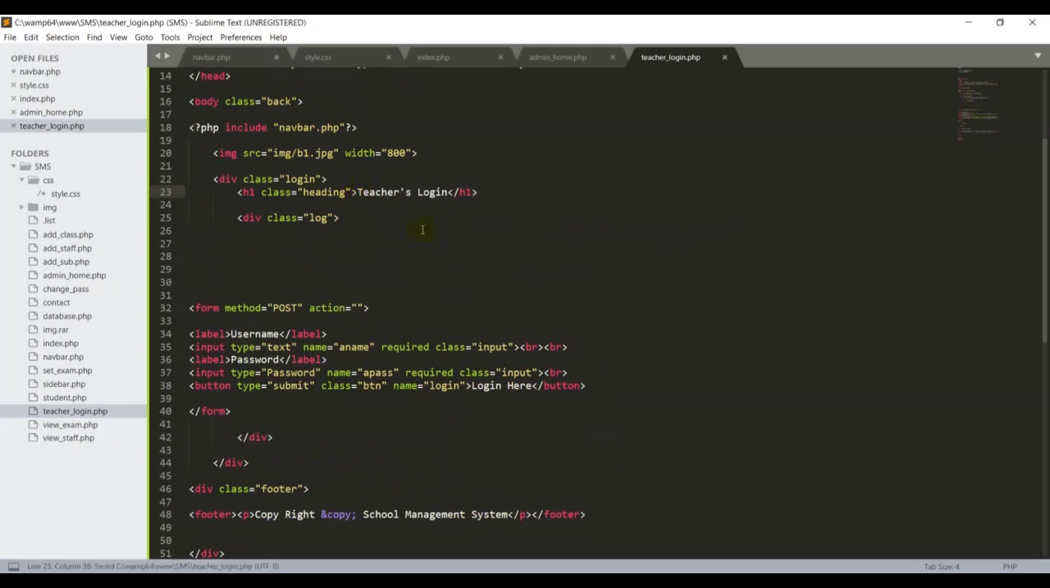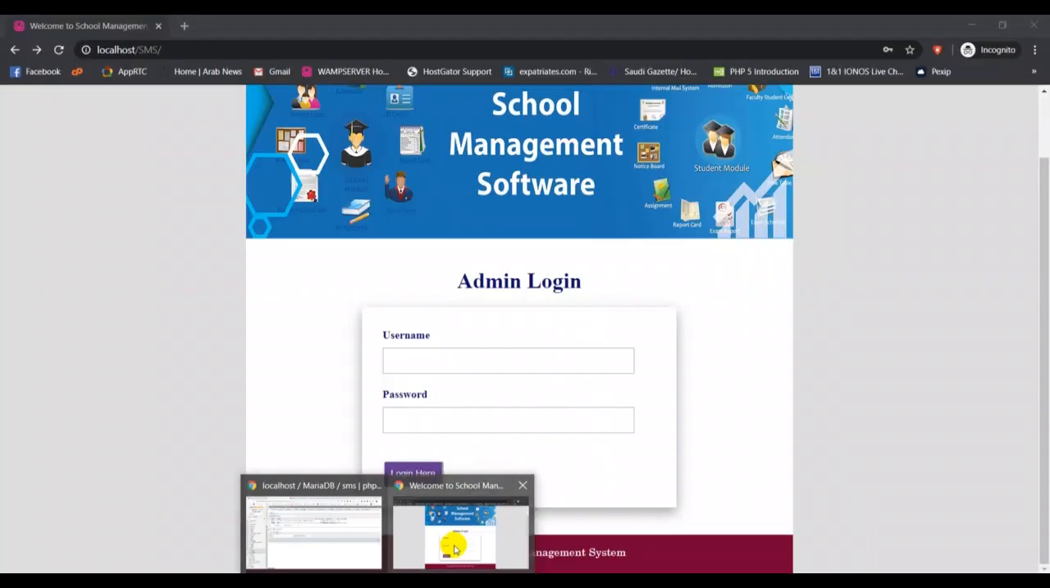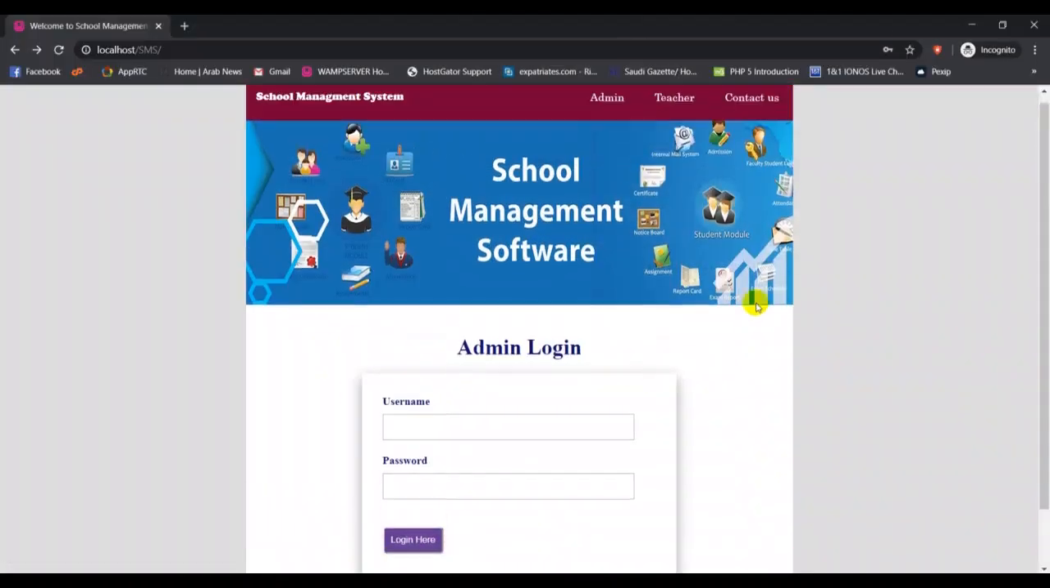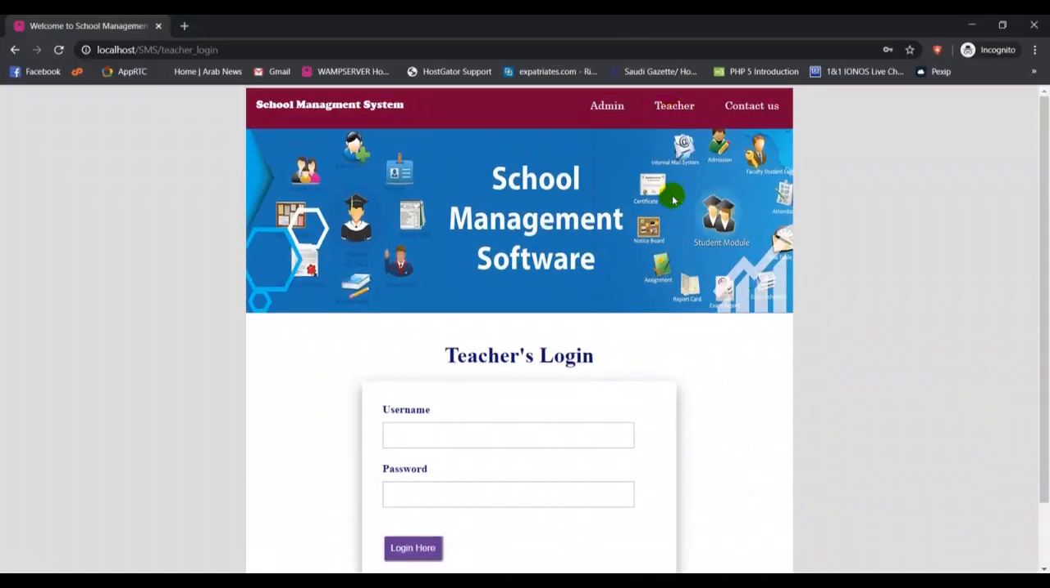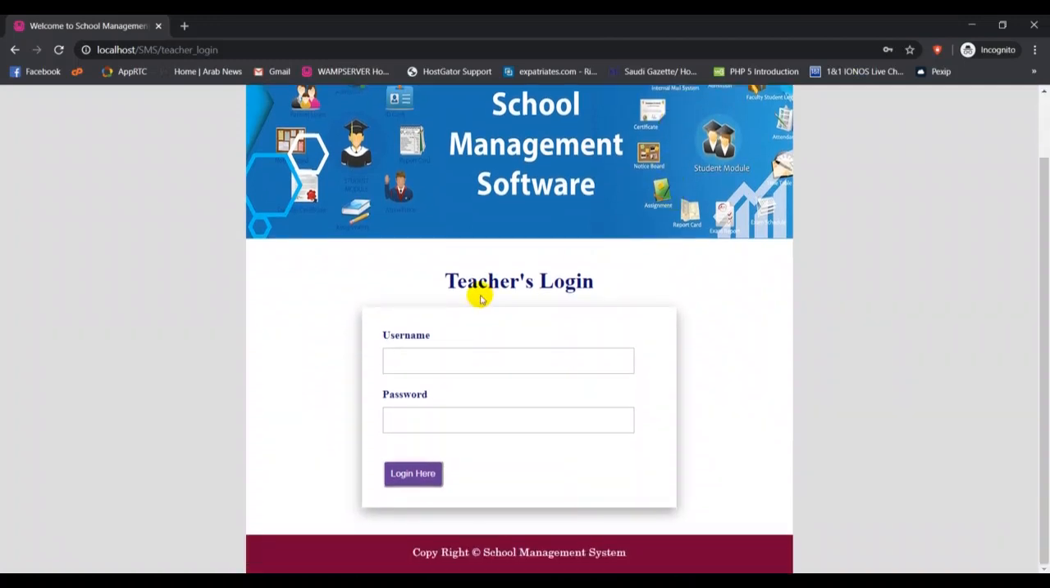That's a great idea, good. Then go back here, guys, then here. So if I click the teacher here we go, guys. That's a fantastic job, good. So now we have completed the teacher's login. Now this form belongs to the teacher login.